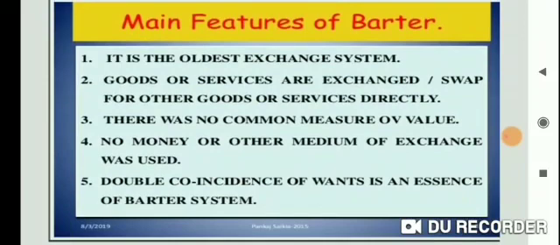I have already discussed it. It is the oldest exchange system, where goods or services are exchanged, swapped for other goods or services directly. There was no common measure of value and no money or other medium of exchange was used. And double coincidence of wants is the essence of the barter system. It is the main problem in a barter system, where goods are directly exchanged without the use of money. And double coincidence of wants means, students, that a person desires to sell exactly what the other wants.